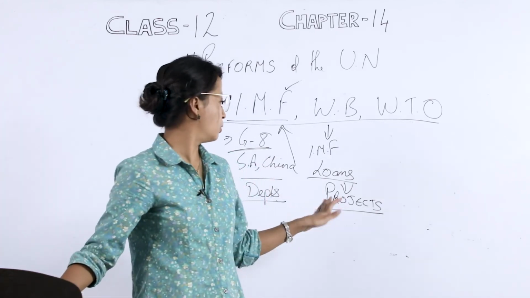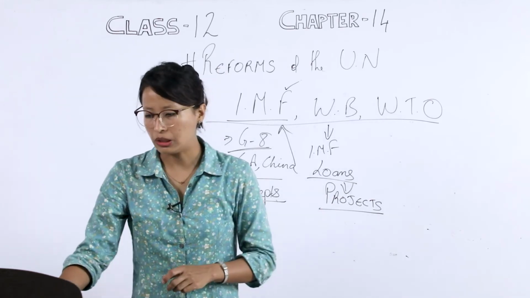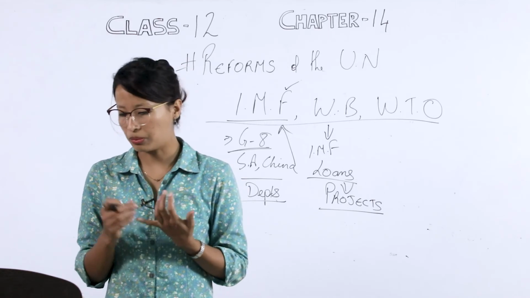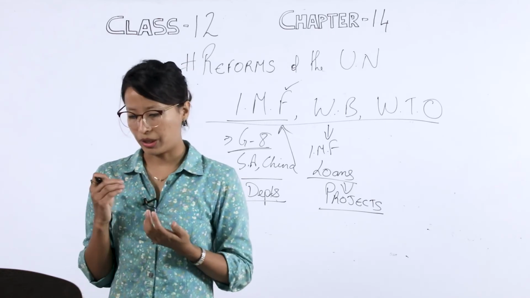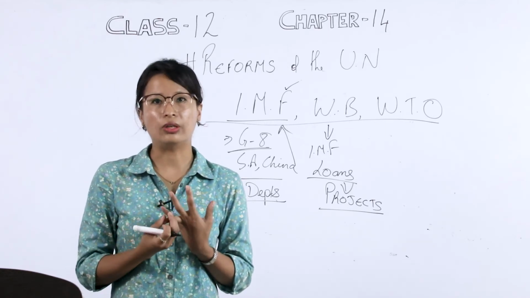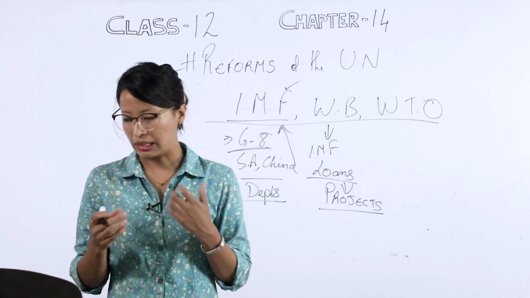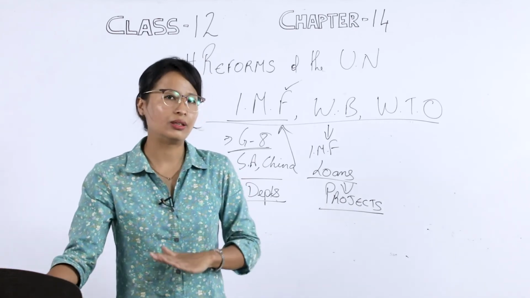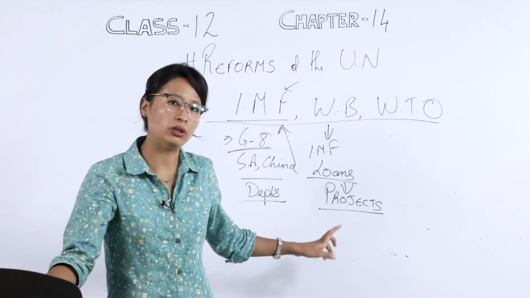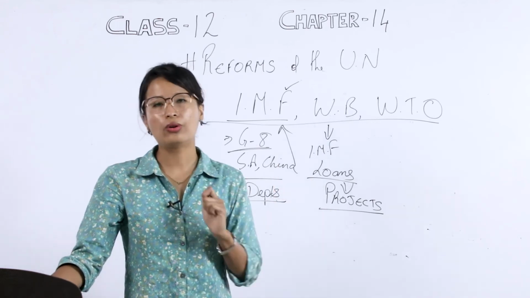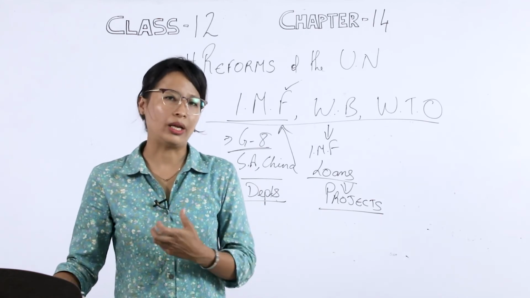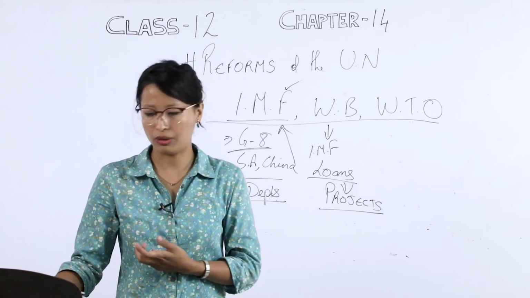Those projects, for example, will be projects for developing power generation, transport, bringing about agriculture development. Number 2 will be assisting countries facing environmental degradation. So these are the areas where the World Bank will give loans, for project or developmental work that the country is planning to take up.